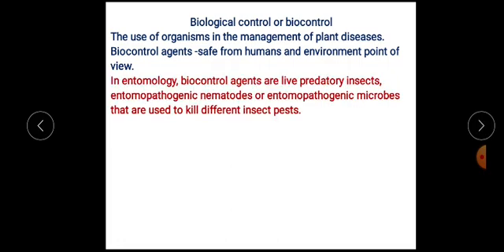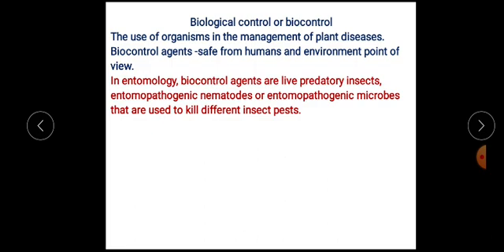In entomology, which is the study of insects, the biocontrol agents are live predatory insects, entomopathogenic nematodes, or entomopathogenic microbes.